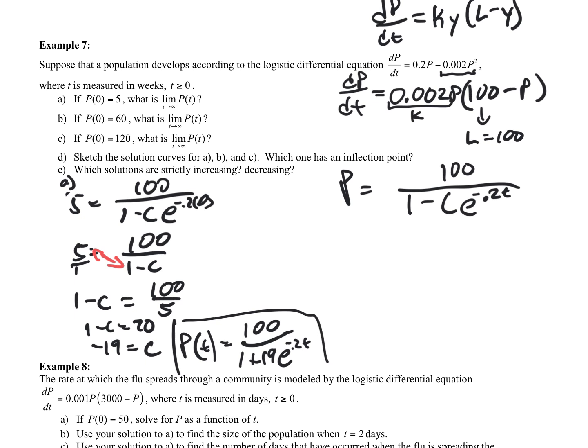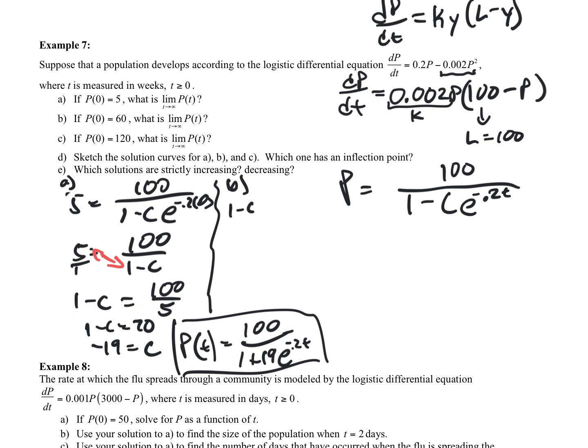Okay? So now we'll use the same steps there. We'll skip a couple steps there. We can see here we had the initial value was 5. Well, let's just jump down to here. What if the initial value was 60? All right, so let's skip those first few steps because they'll be the same.